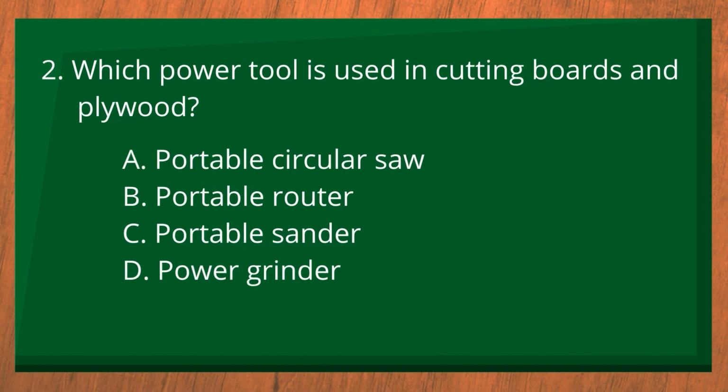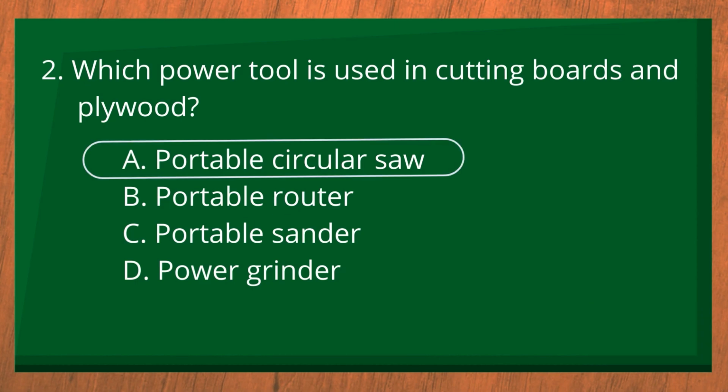Number 2. Which power tool is used in cutting boards and plywood? A. Portable circular saw. B. Portable router. C. Portable sander. D. Power grinder. The answer is A. Portable circular saw.